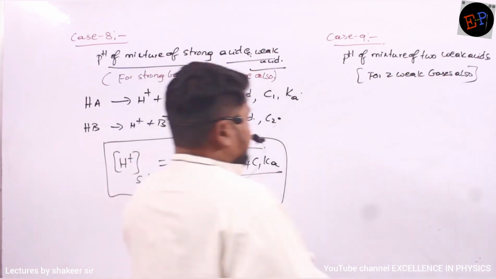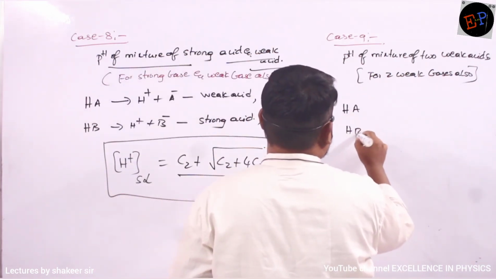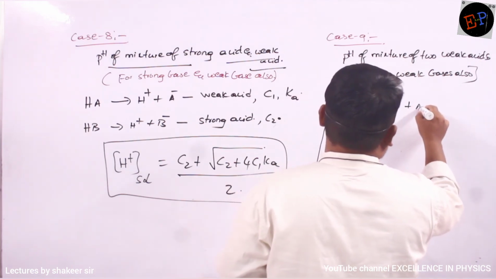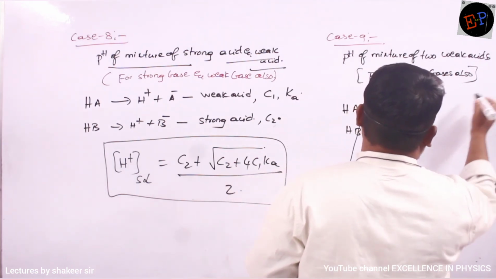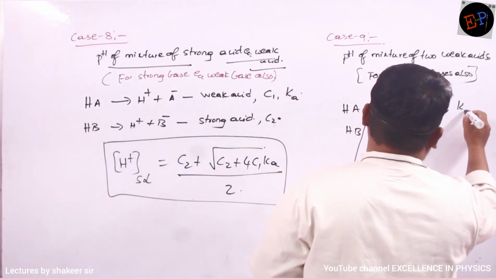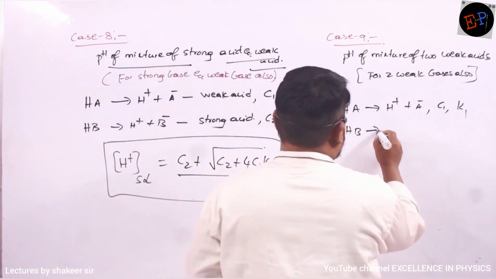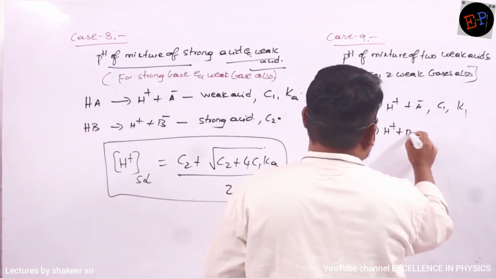So therefore, let us see how we can write this one. So this is HA and this is HB. So H plus and A minus. Consider this is the first acid, whose concentration is C1 and dissociation constant is K1. So HB can be dissociated into H plus and B minus.